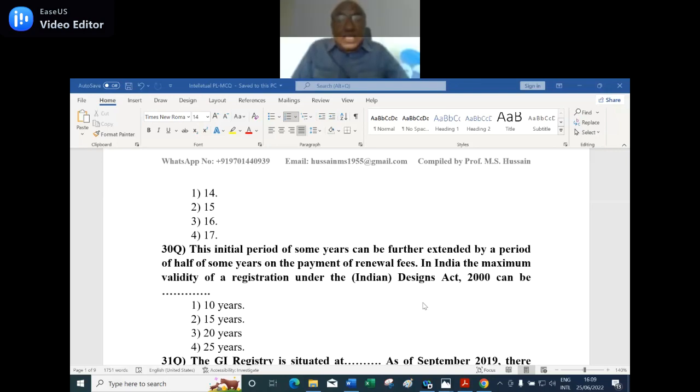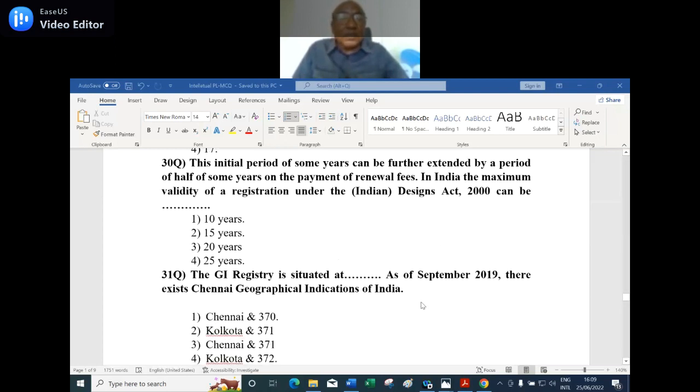The reason is the initial period of 10 years can be further extended by the period of 5 years on the payment of the renewal fee. In the beginning, only 10 years, but later on, only 5 years. In India, the total maximum is 15 years, not more than that. The Indian Design Act 2000.